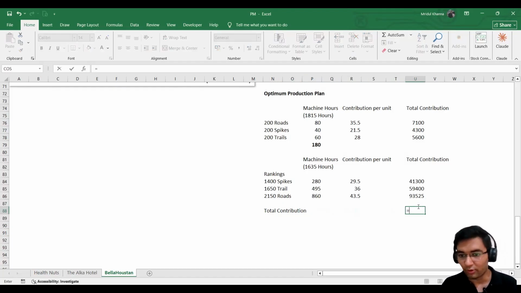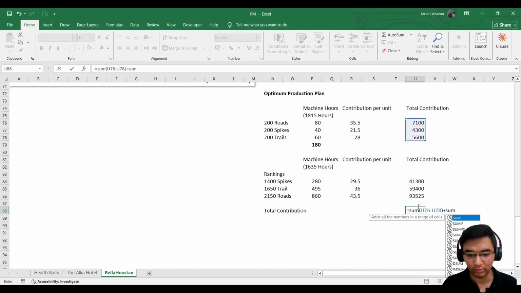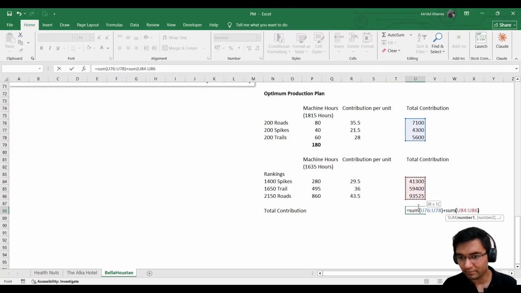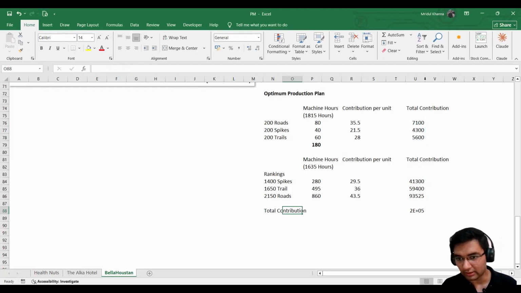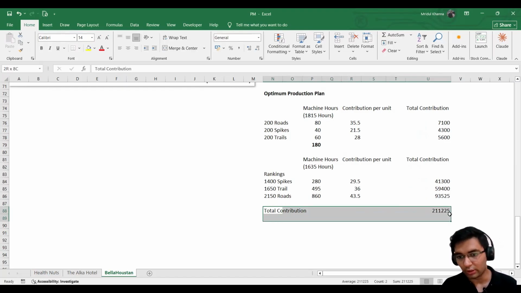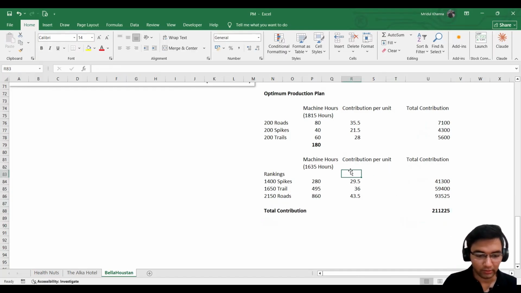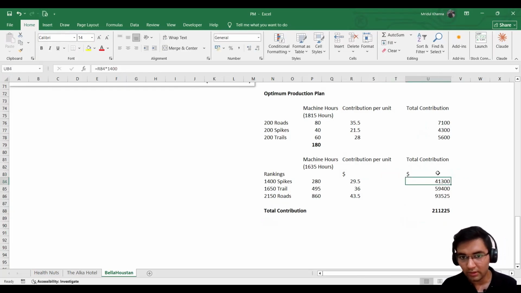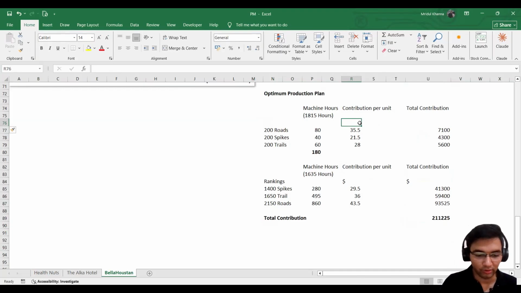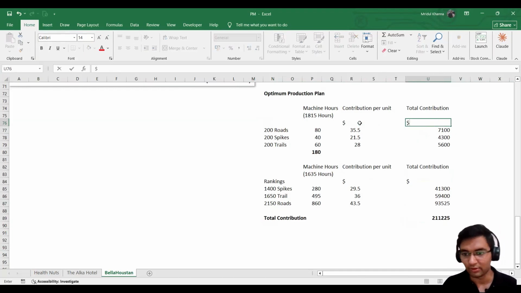you can use the sum formula. I'll add these, plus I'll again use the sum formula, and I'll add these. So we have the total contribution of $211,225. Now remember, this is in terms of dollars. I've not put the dollar symbols here, but it is necessary for you to put the dollar symbol. Just give me a second. I put it here. These are in terms of dollars, and this as well is in terms of dollars.